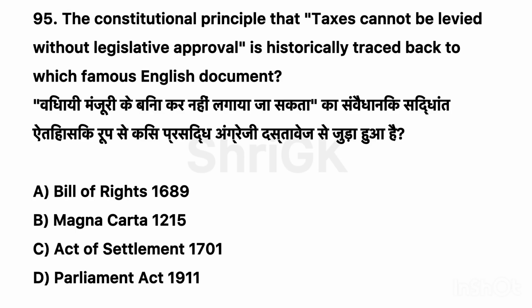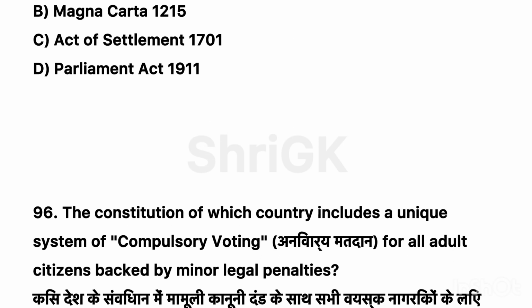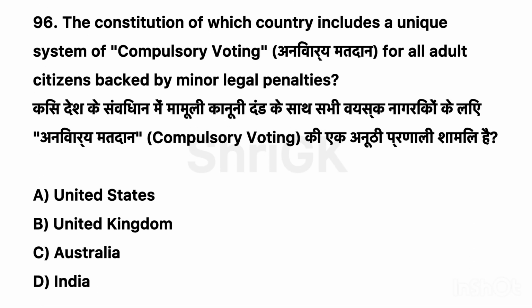95. The constitutional principle that taxes cannot be levied without legislative approval is historically traced back to which famous English document? Correct option B. Magna Carta 1215. 96. The constitution of which country includes a unique system of compulsory voting, Anivarya Matdan, for all adult citizens backed by minor legal penalties? Correct option C.